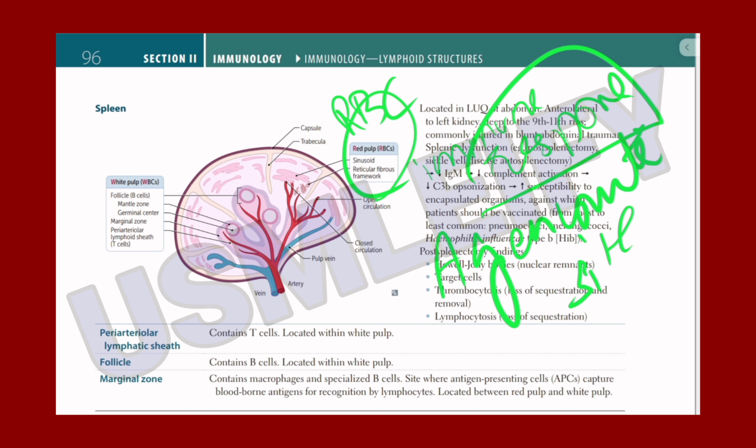it filters blood, not the lymph. It is located in the left upper quadrant or the left hypochondrium. It is partly in the epigastrium and it is posterior to the stomach. It is connected to the splenic artery and vein. It is involved in the blood filtration.